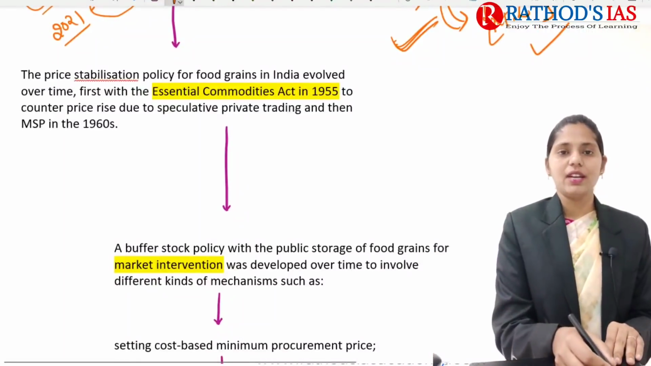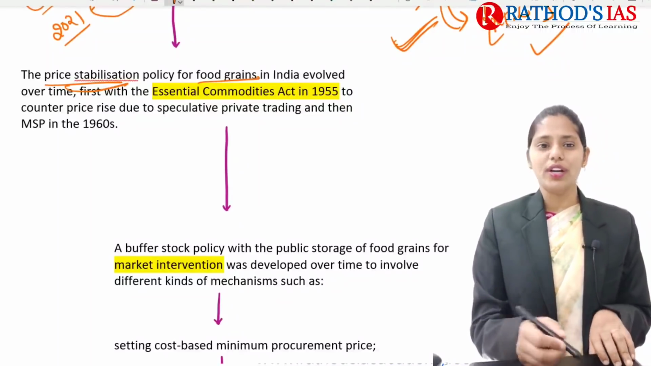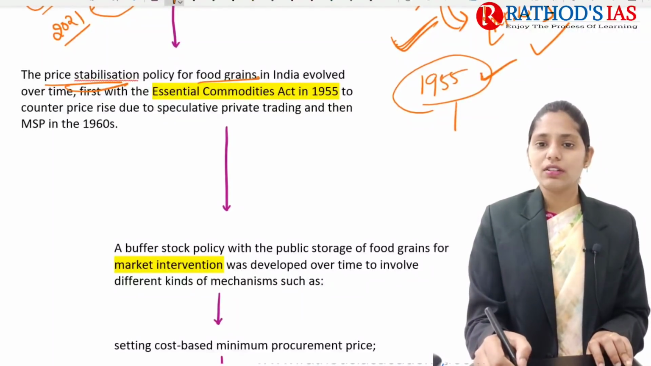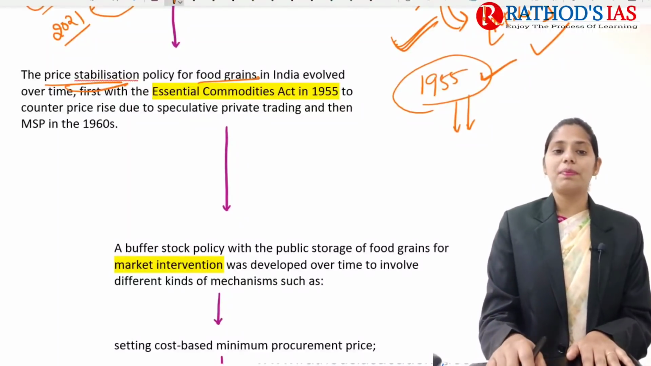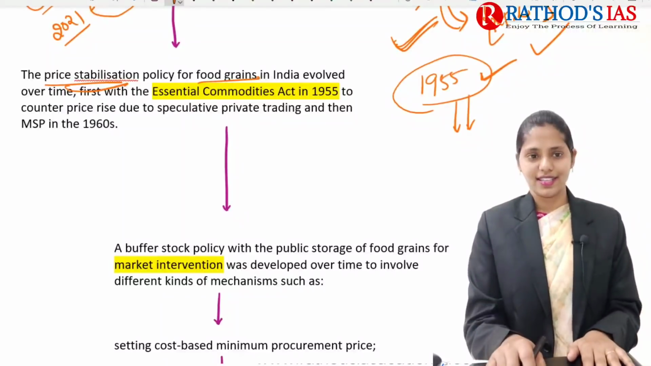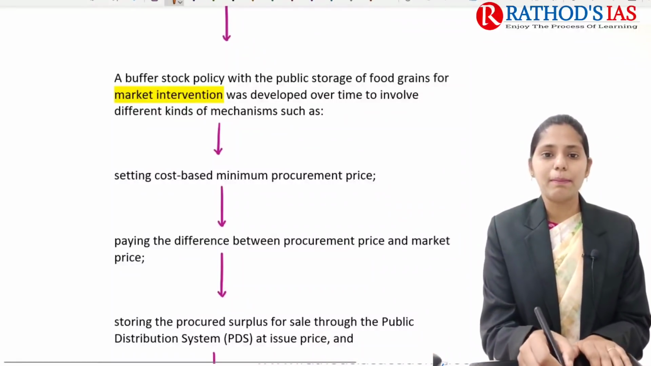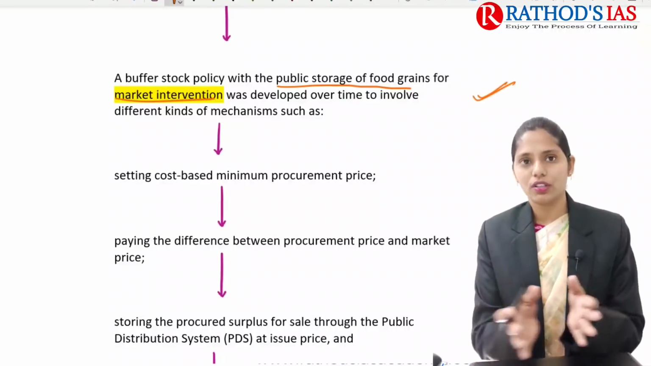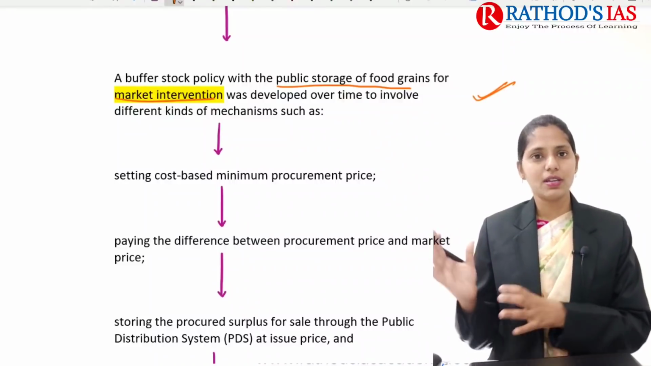If you see in detail, the price stabilization policy for food grains in India has evolved over time. We came up with the Essential Commodities Act in 1955, which was mainly to counter price rise due to speculative private trading, and MSP in the 1960s. The government also came up with the buffer stock policy, with public storage of food grains for market intervention. After procuring food grains, the government came up with public storage of food, because they need to maintain some buffer stock, right?